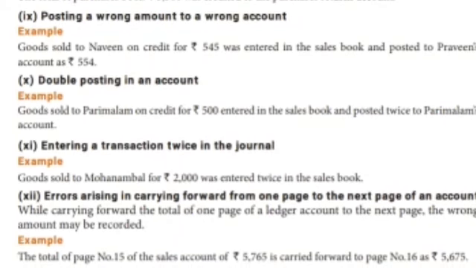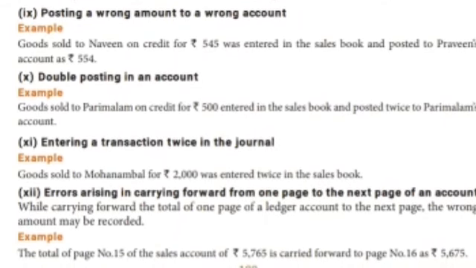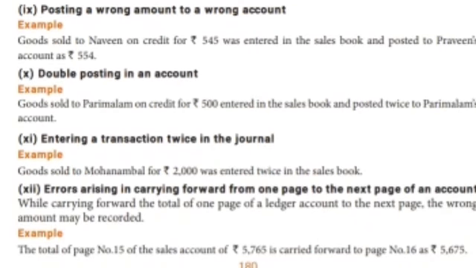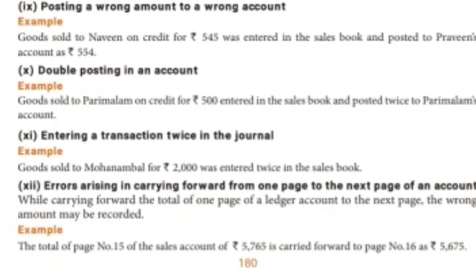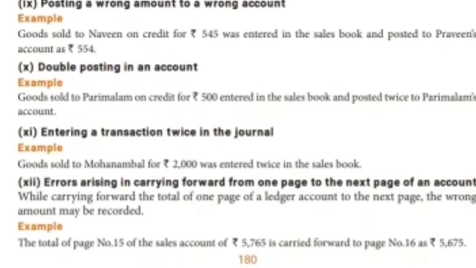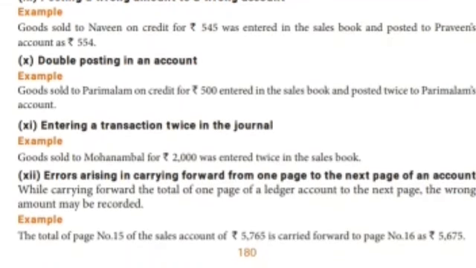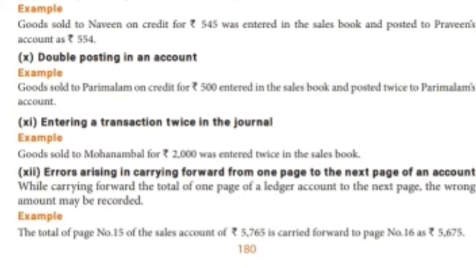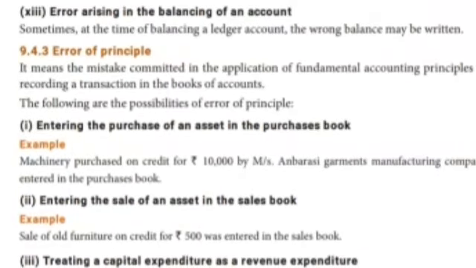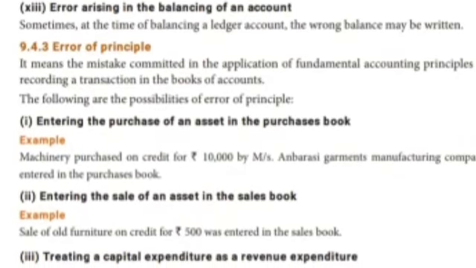One account in the front page. Automatically we turn to the next page when some mistake happened. For example, the total of page number 15 of the sales account, 5,765, is carried forward to page number 16. See here, 5,675 is the amount, which varies. Errors arising in the balancing of an account.